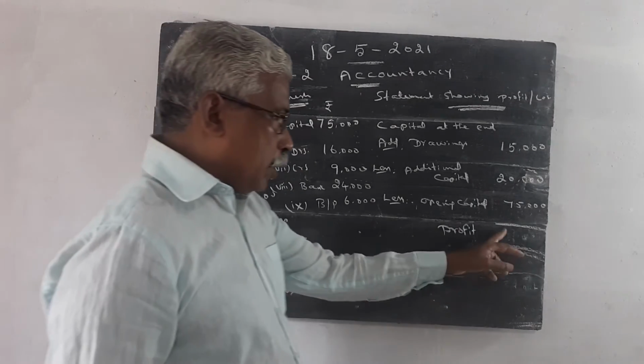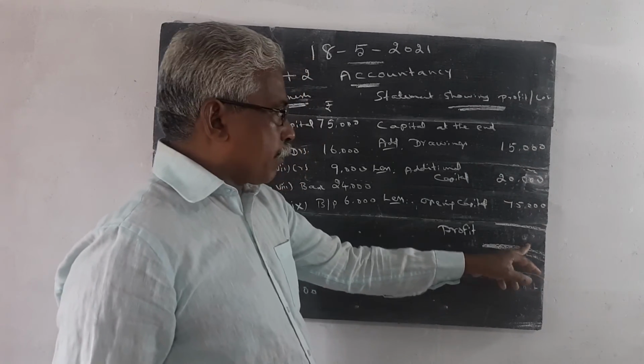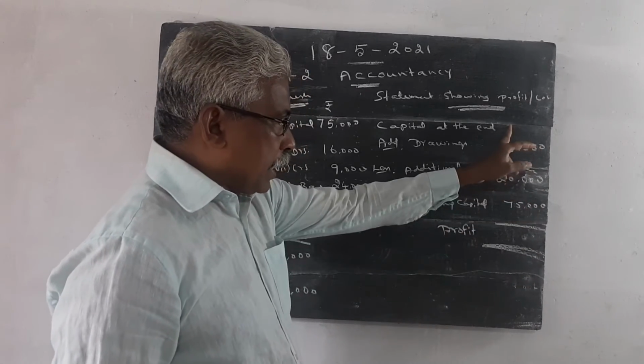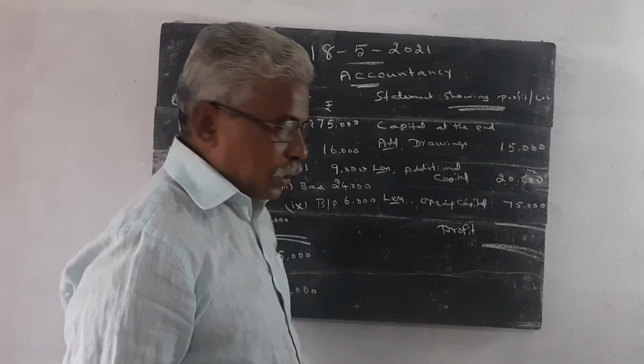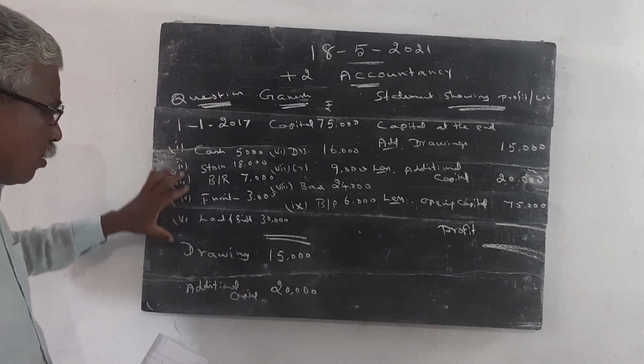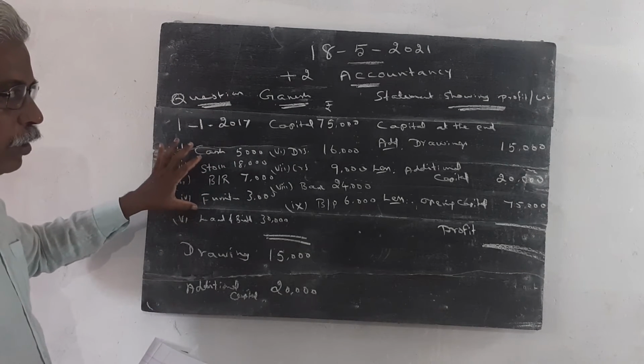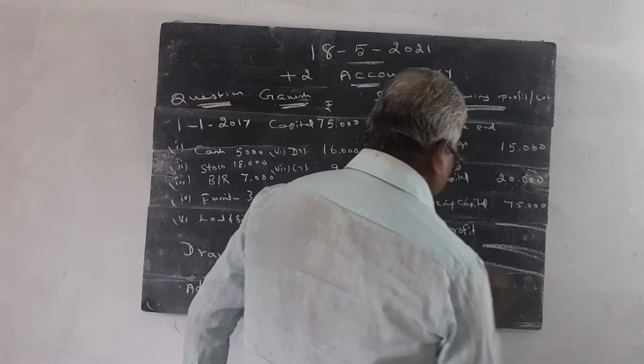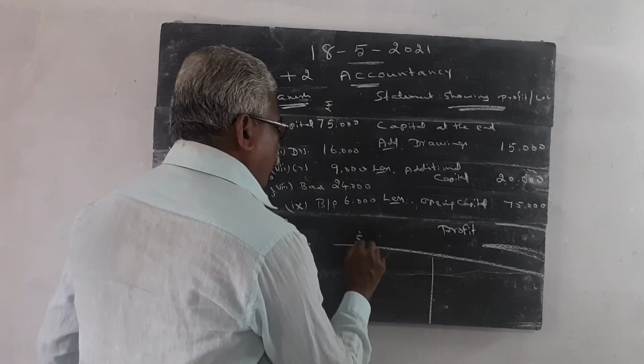In this question, 2 information we have to find: capital at the end and profit. If you know the capital, then we can directly solve this question. With the help of this given information, we have to find out the closing capital. First we write statement of affairs.